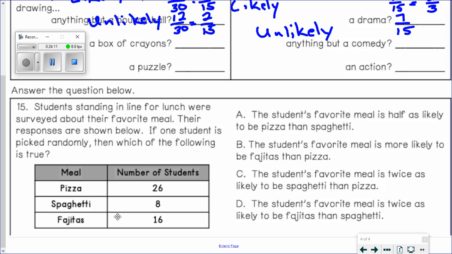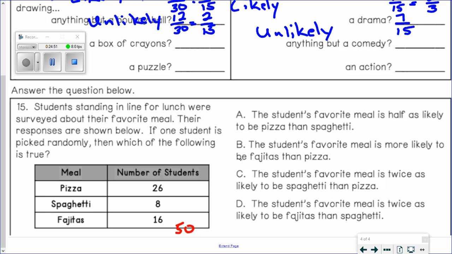All right, so first let's think about how many total students there are. So let's add this together. So 26 plus 8 is 34, plus 16 is 50. So they interviewed 50 total students. And they're asking us which of the following statements is true. So the student's favorite meal is half as likely or equally as likely to be pizza than spaghetti. So is pizza equally as likely to be a favorite meal as spaghetti? The answer is no. A lot more students like pizza than like spaghetti.